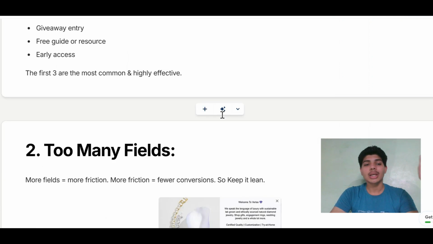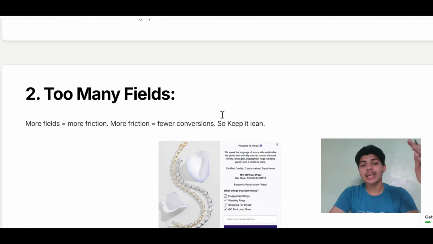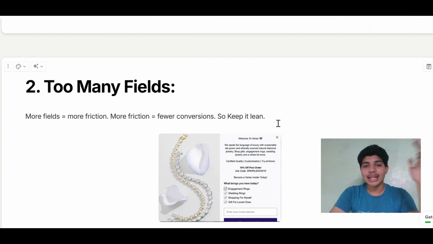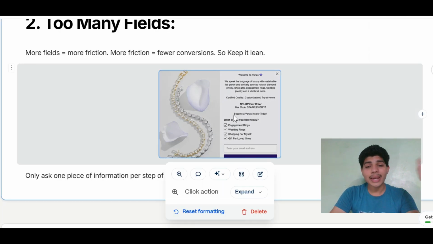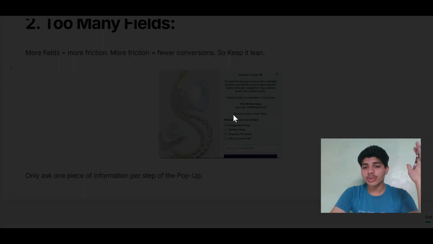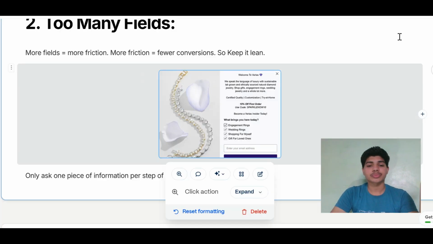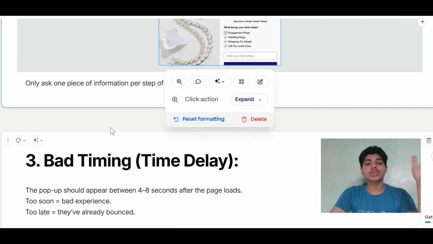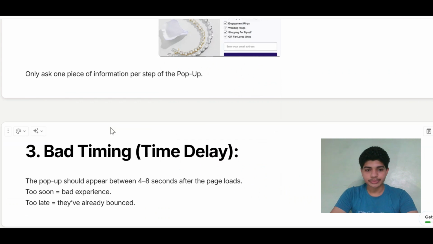Second, too many fields. The more fields you have, the more friction there will be, and the lower the conversion will be. So keep it clean and lean. This is an example of a bad pop-up. There's too much going on. There's too much copy. They're asking too much. They won't give you the information like this. So just ask one piece of information per step of your pop-up.